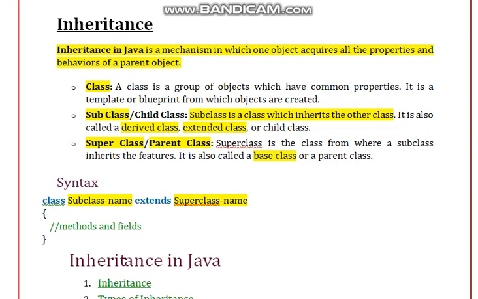Now I'll show you an example. We have seen the example of animal and bird. Animal is the parent class and, instead of bird, you can take cat or tiger, anything. So you can take cat. Animal is the parent class and cat is the subclass. So how will you write it? Class cat extends animal. Inside that you can write the rest. I'll be explaining the same with the help of examples now.